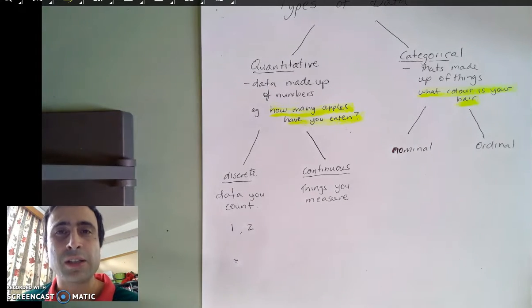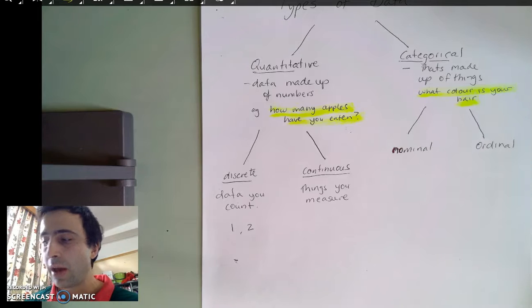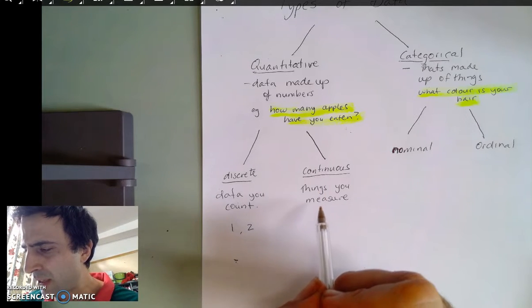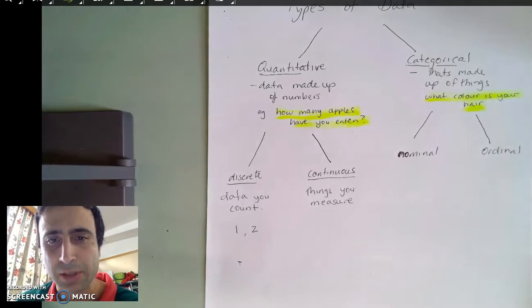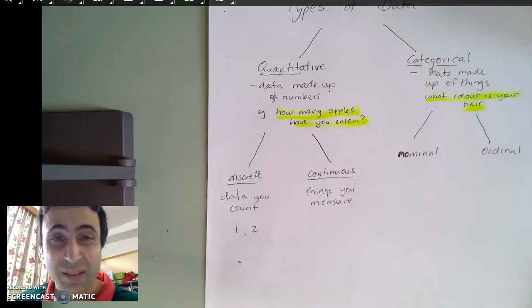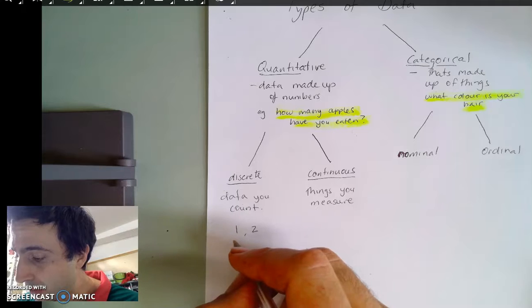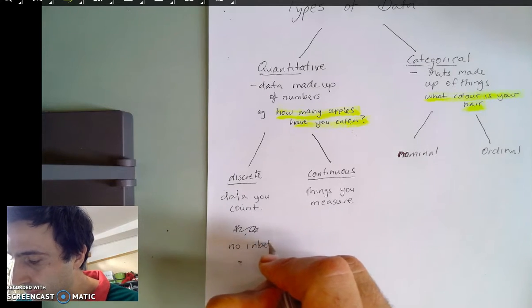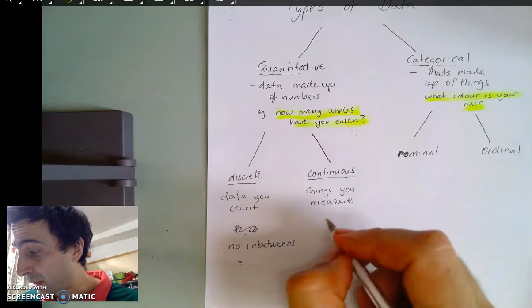So that's why it gets that continuous name, because how tall am I? I'm 185.2167 centimeters tall. And so, continuous data, if I measure it, I can have really, really precise measurements. Whereas with discrete data, you're counting it. You either have 1, 2, 3, or 4. There are no in-betweens. Whereas things you measure, there are definitely in-betweens.